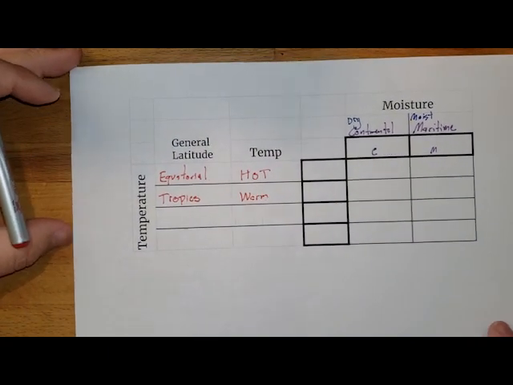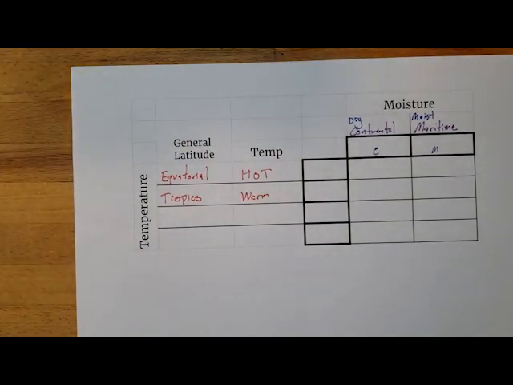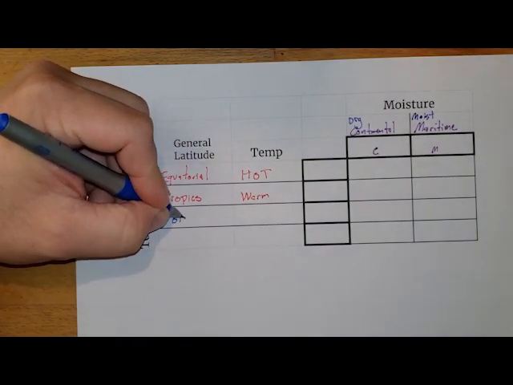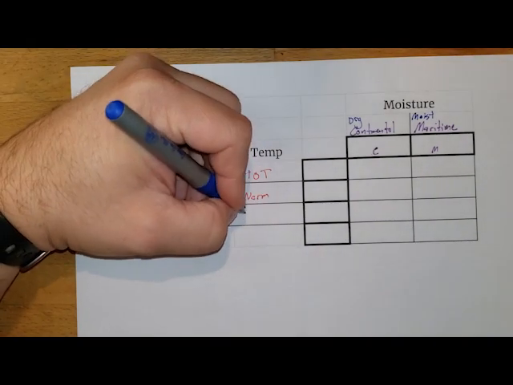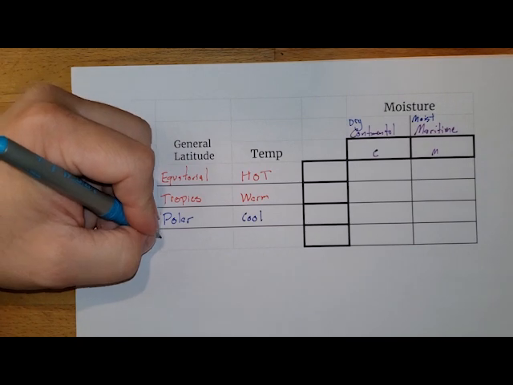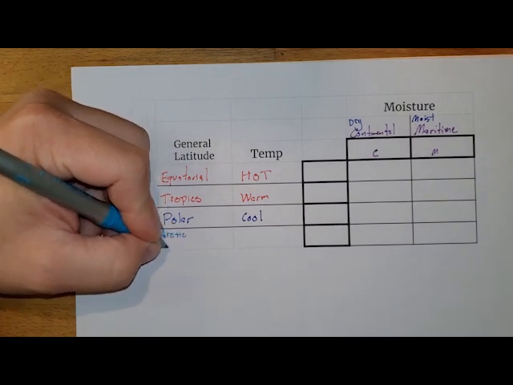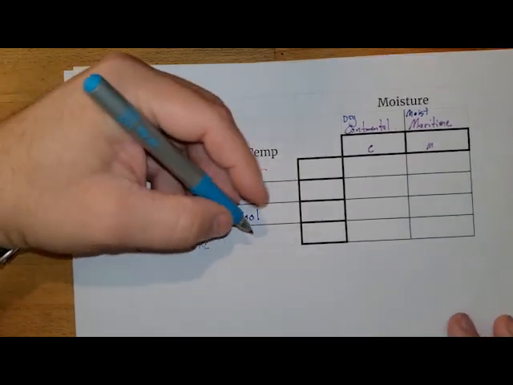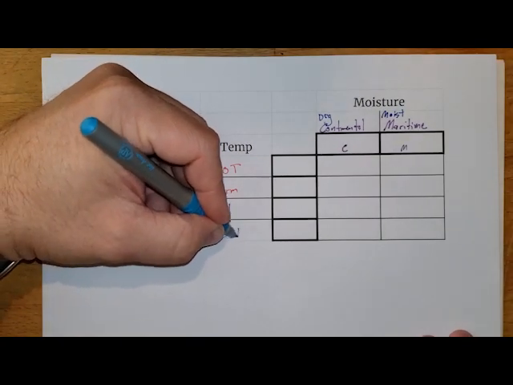If we go even higher, then we start to get into our polar regions. And those are going to be very cool. And then we can get into our Arctic or Antarctic. And those are just going to be right down cold.